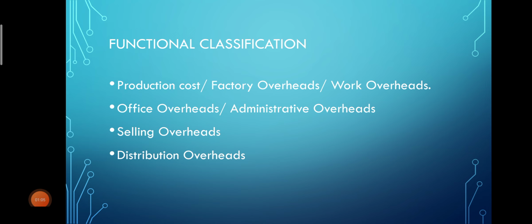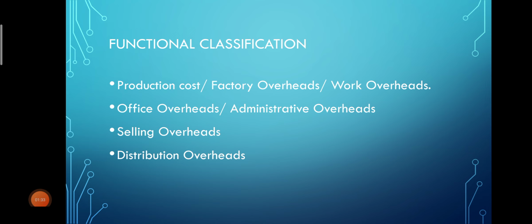Second type is office overheads or administrative overheads. Next is selling overheads, and fourth one is distribution overheads. Now this classification we are going to see in detail. First we will see what is factory overheads or work overheads.